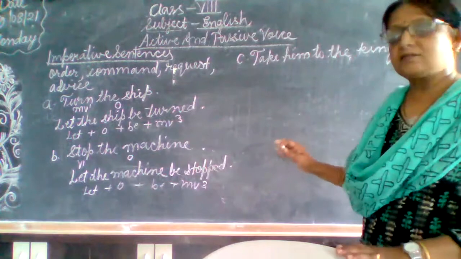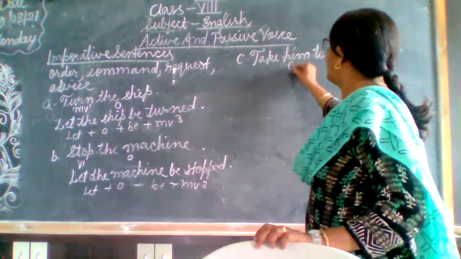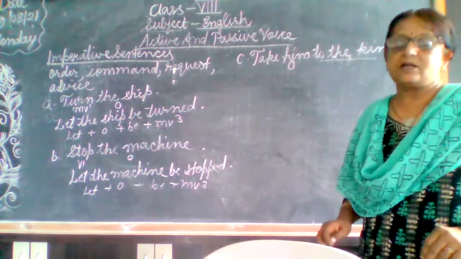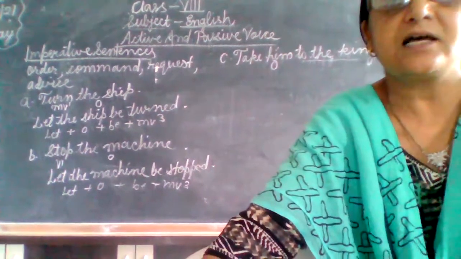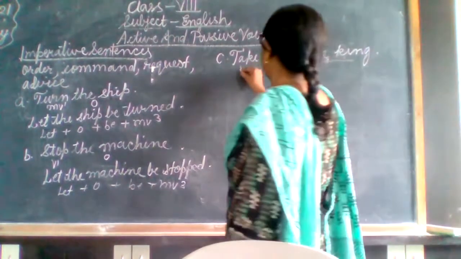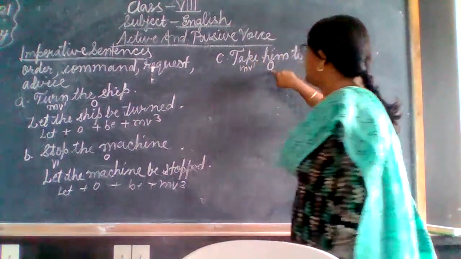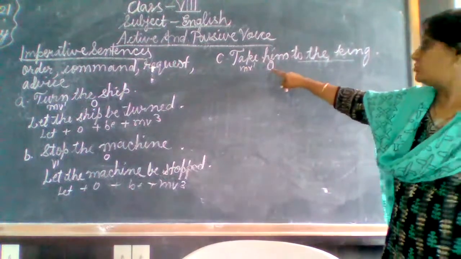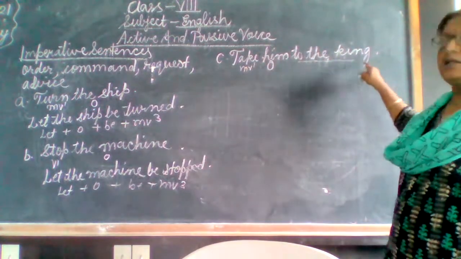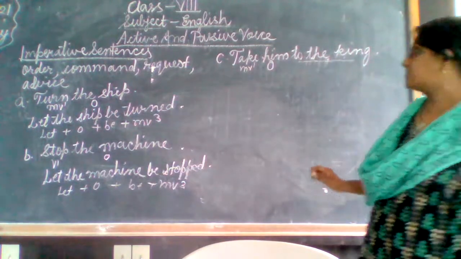You are not getting the answer. Take whom? So you are getting the object, him. And to the king, these are our extra words. So the main verb is in the first form, and the object here is him. We ask the whom question, so we get the answer. This is our object. To the king acts as the extra words there.